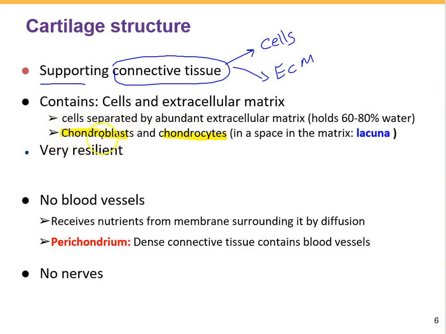Chondroblasts are the primary cells of the cartilage, which are going to produce the matrix, which we have lots of extracellular matrix around the cells or between the cells. And also the chondrocytes would be found in cartilage, which are going to maintain the cartilage matrix, and they're going to be found in spaces or cavities within the matrix, which is called lacuna.